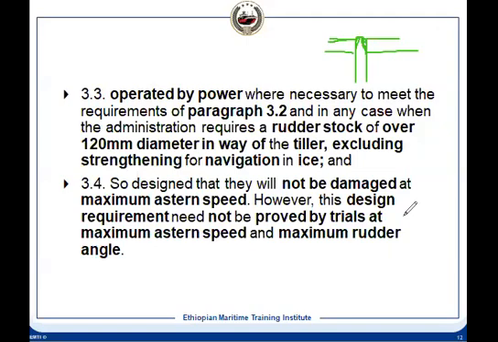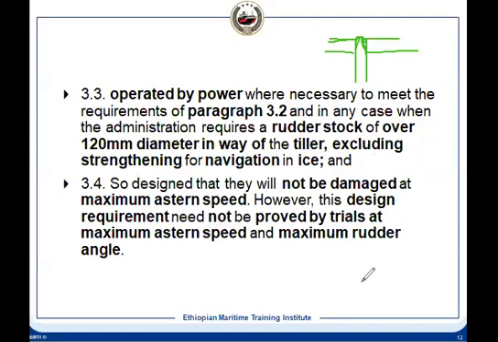But the strength requirement should be excluding the strength for navigation in ice. Ice navigation means that we have different classes of ships, that is the ice class. That requirement is different. This requirement is without that.